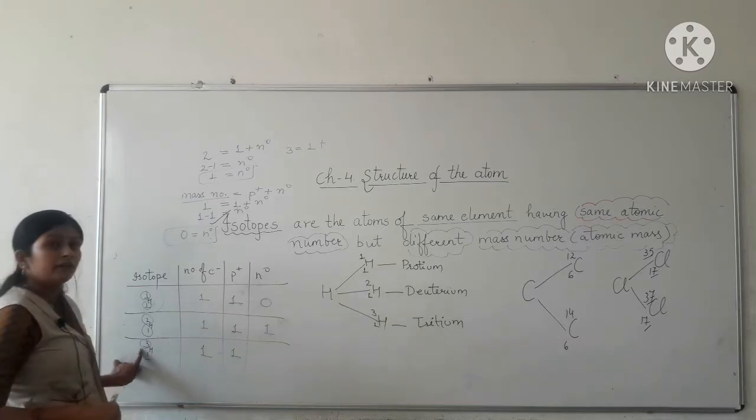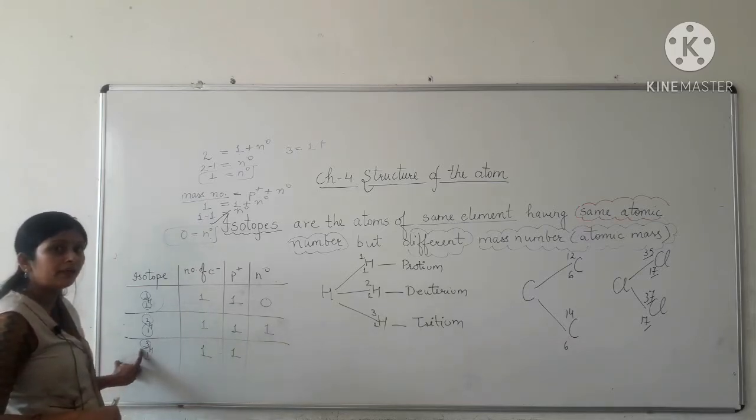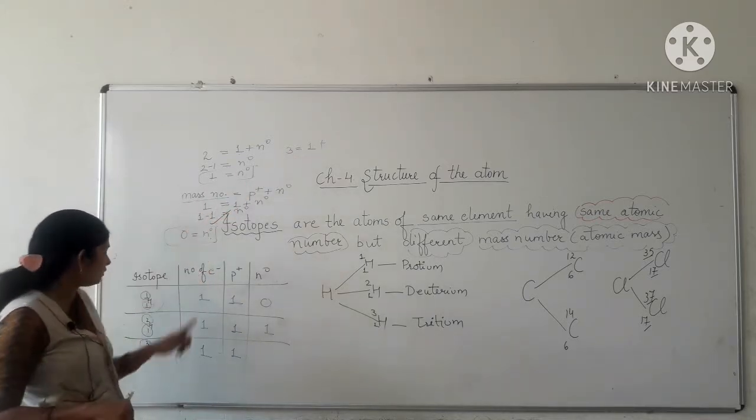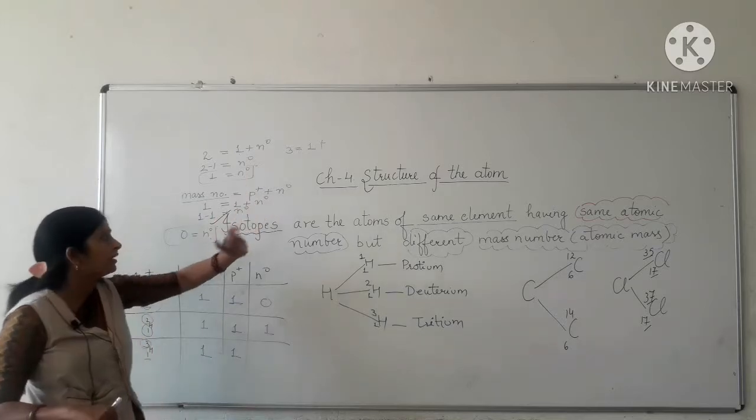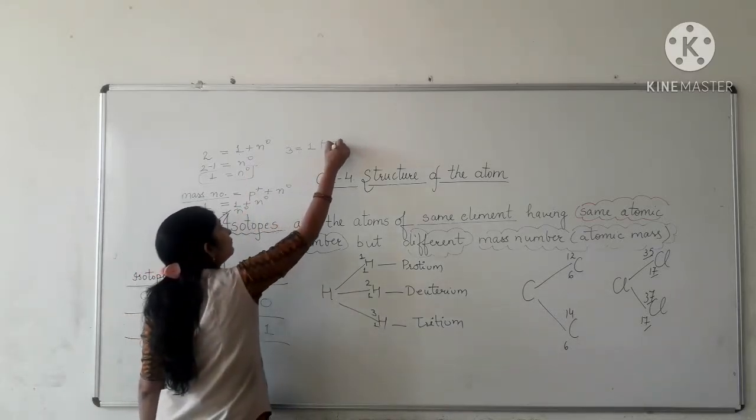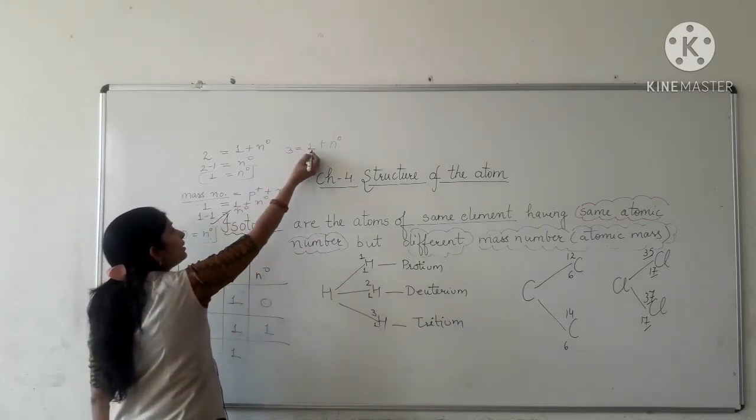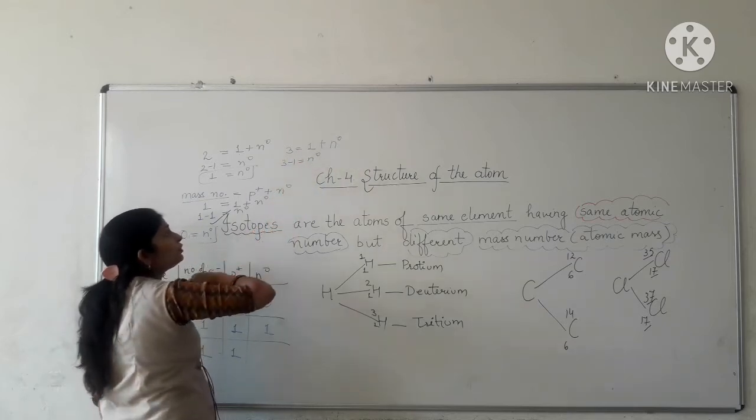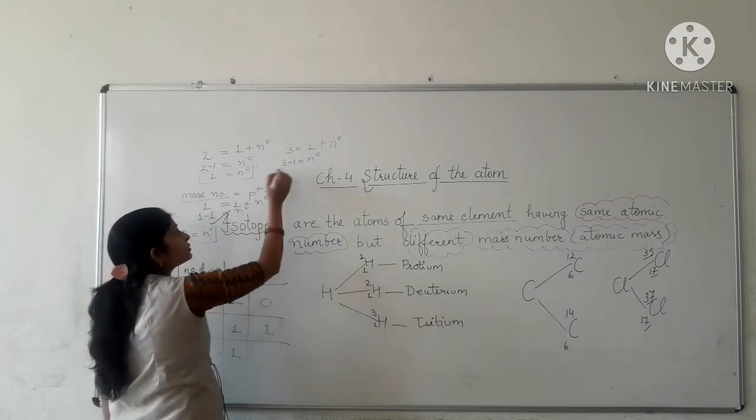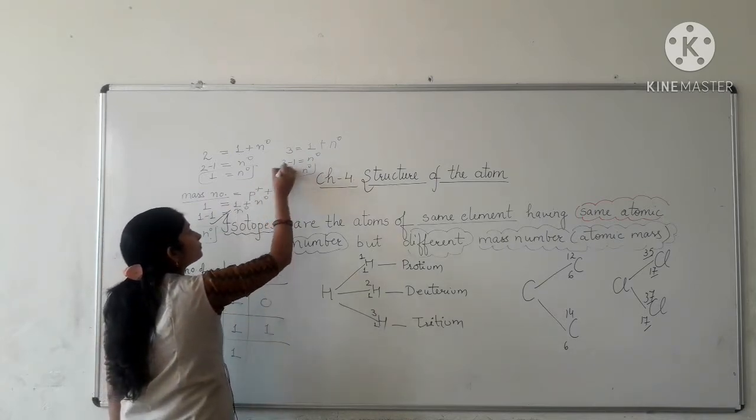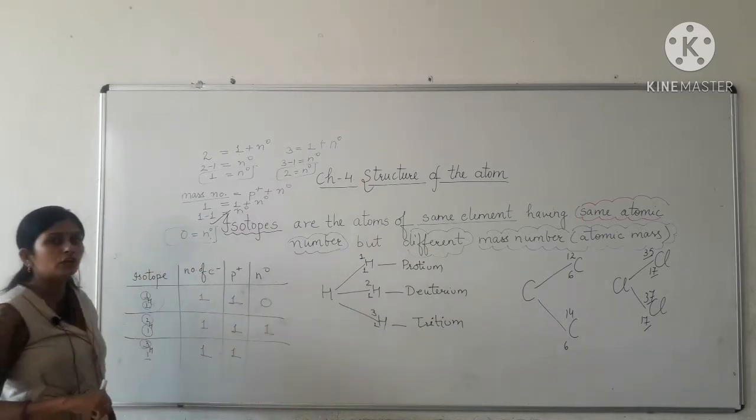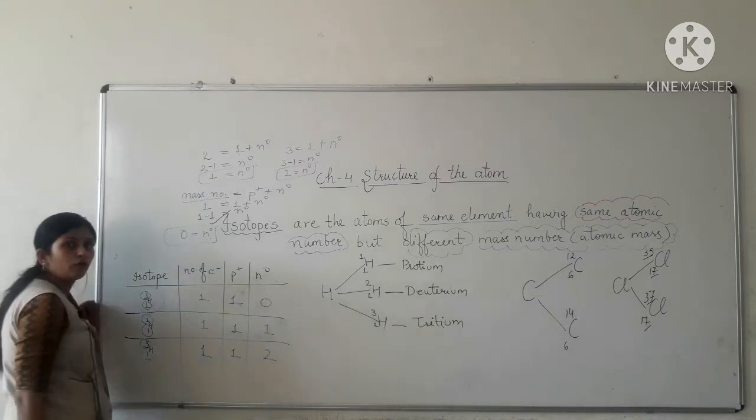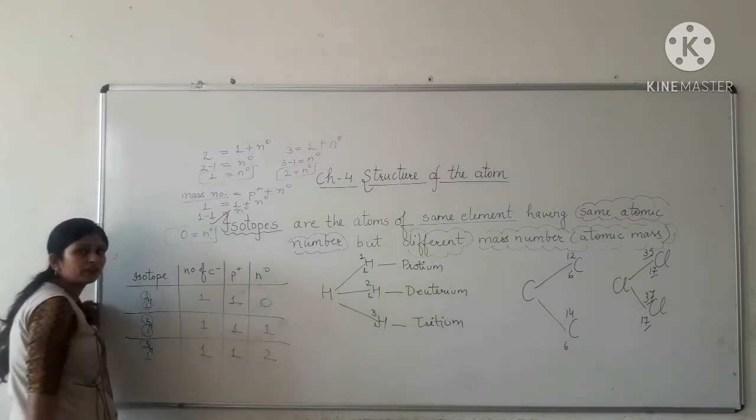Okay. Tritium has mass number 3. So in place of mass number I have written 3 is equal to number of protons, that is 1, plus number of neutrons, that we will calculate. 1 will be transferred from right to left, it will be in minus. So number of neutrons is equal to 3 minus 1, that is 2. So what is the number of neutrons in tritium? It is 2. So what have you concluded from this chart?